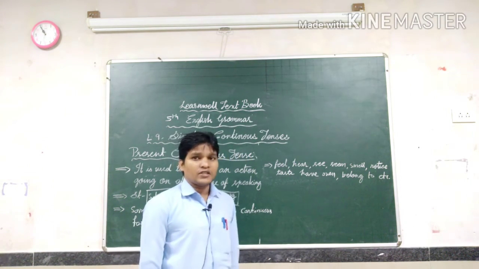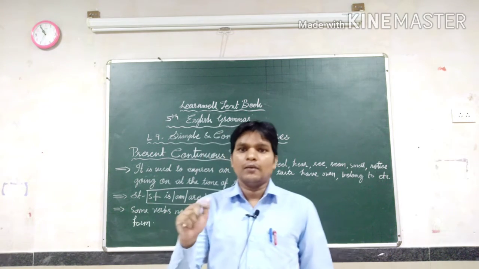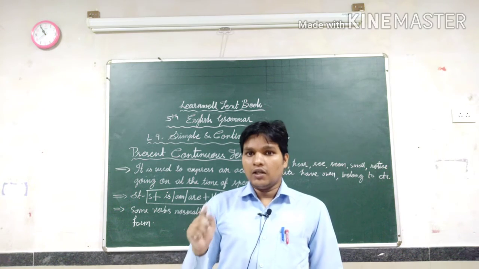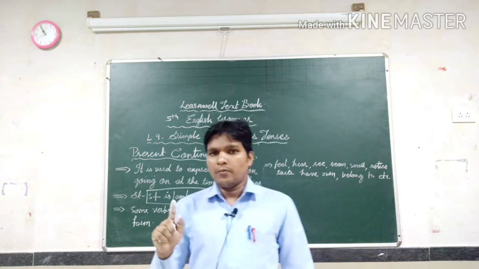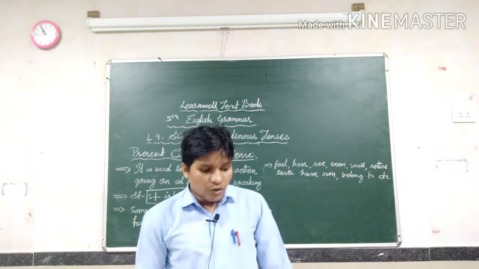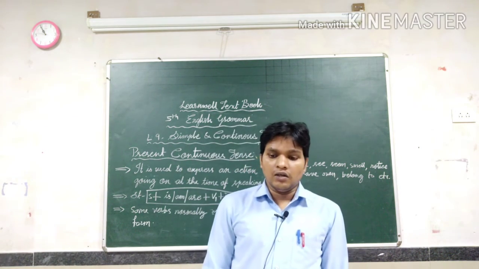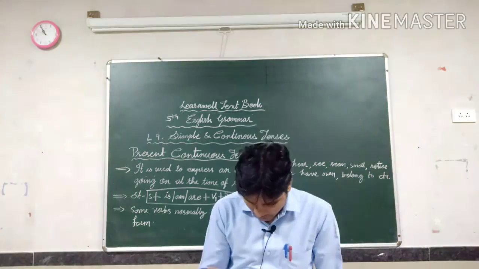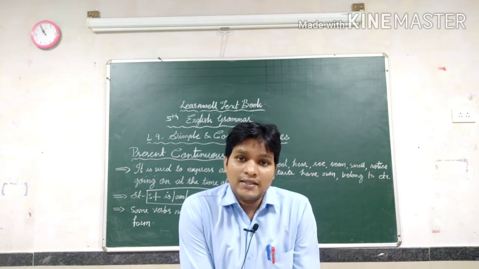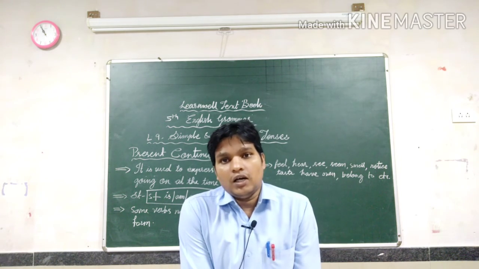So in the present continuous tense structure: subject plus is or am or are plus V1 with the ing form. I have told you before that according to the subject we have to choose is, am or are.